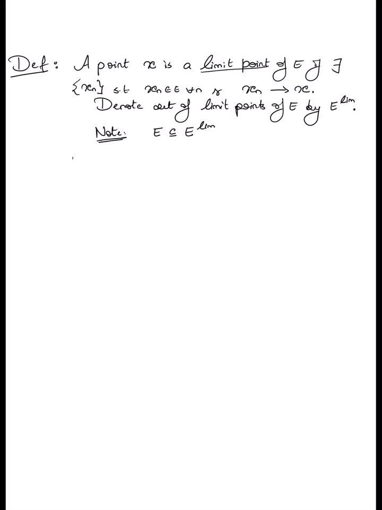Okay, let us see again with our running examples. Let us see what happens. So suppose I take E to be the semi-closed semi-open interval (0, 1]. Now in this case you should be able to convince yourself that all the elements of E are of course also limit points, but in addition the element 0 is also a limit point of the set, because I can construct a sequence within E which in fact converges to 0. So in this particular case you will see that the set of limit points is in fact the closed interval [0, 1]. Right?